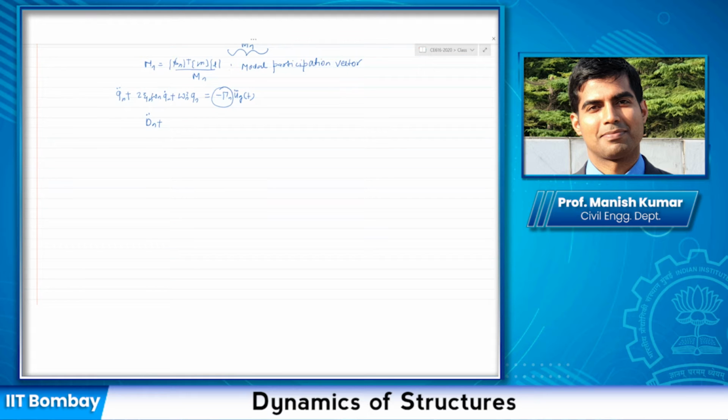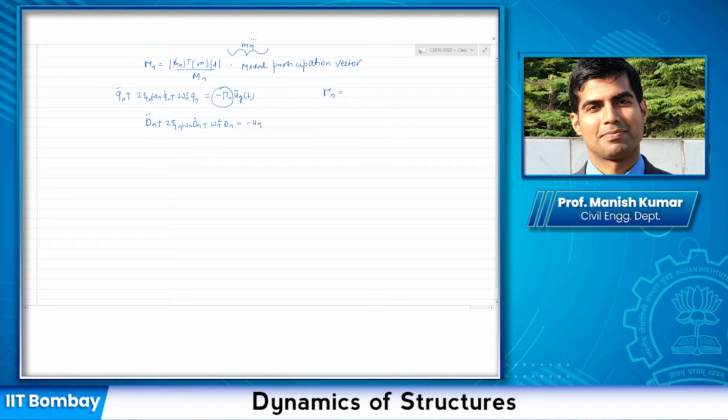Only this gamma n, the modal participation factor, represents how my single degree of freedom system is related to the overall multi-degree of freedom system. We already have the solution for this from standard equations or charts.